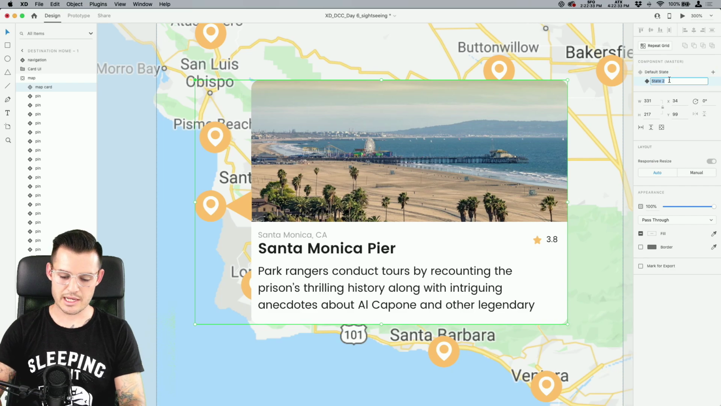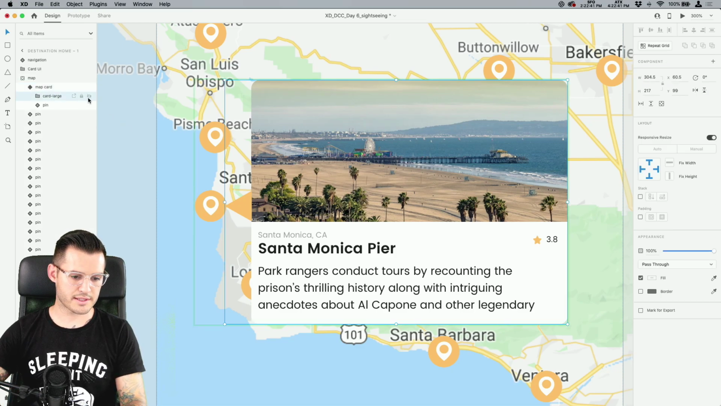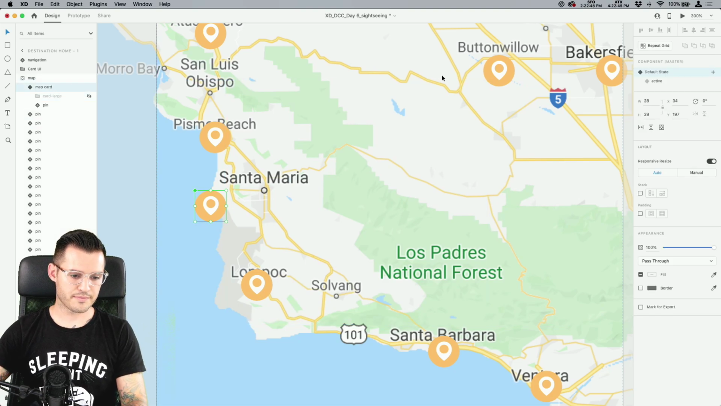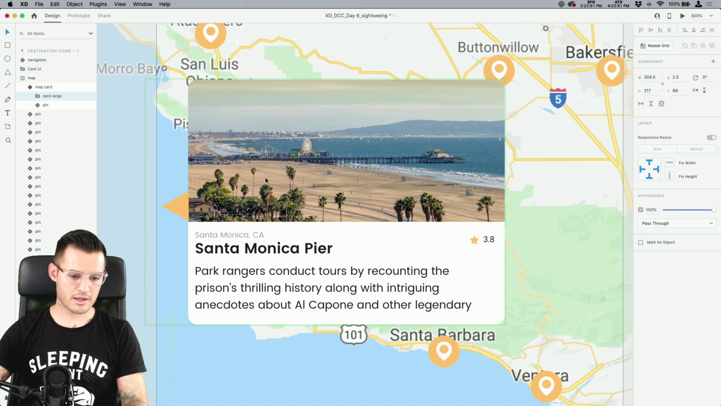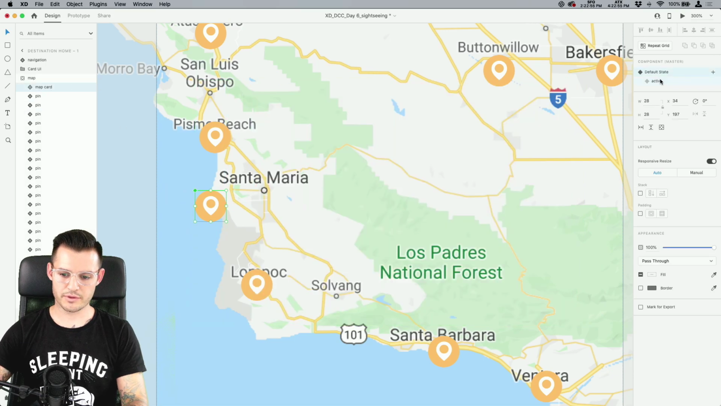The new state is going to be active. There we go. By default, though, I want this card to be off and moved over a little bit. That's by default. And then active, I want this thing to be on and moved into position. Does that make sense? So now we should be able to go back and forth between the two.